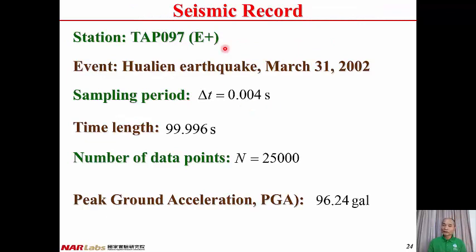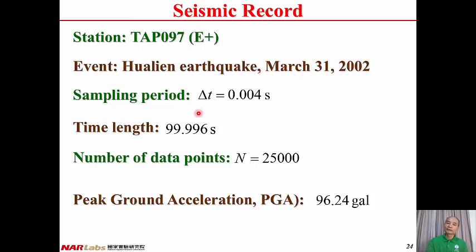And here's an example, and this is a seismic record taken in the station TAPO 97, and the east-west direction, because there are three components for the record, and we take out the east-west component for consideration. And the earthquake event is the Hualien earthquake, occurred on March 31st, 2002.